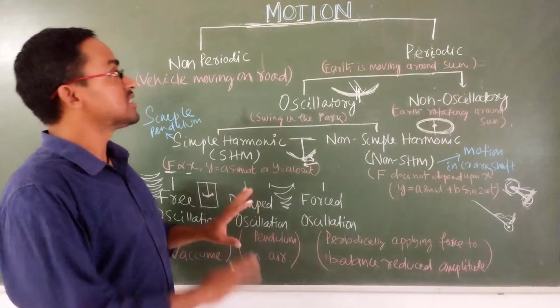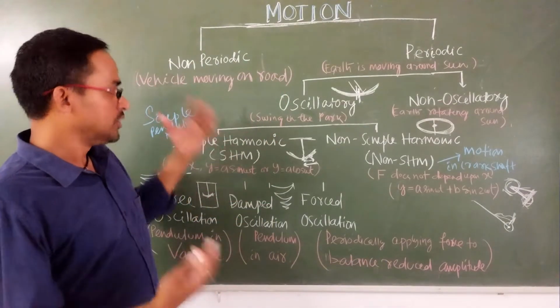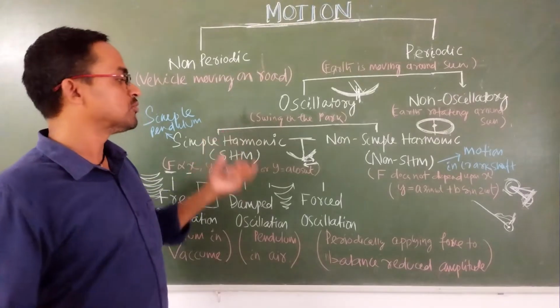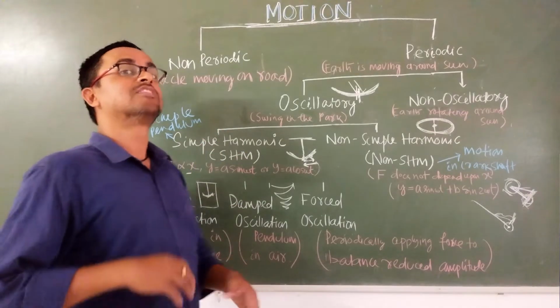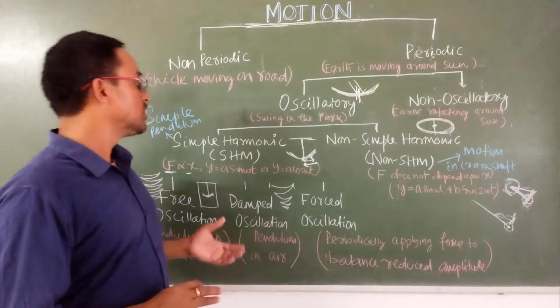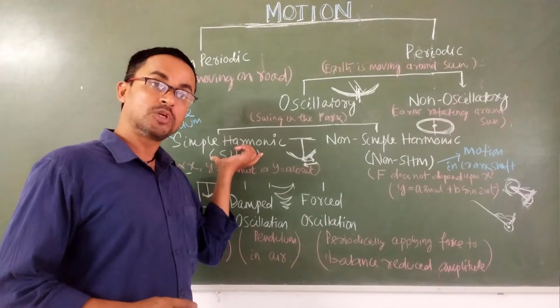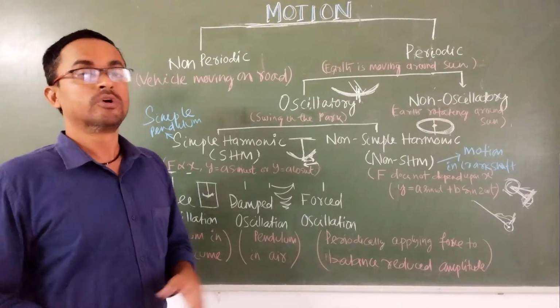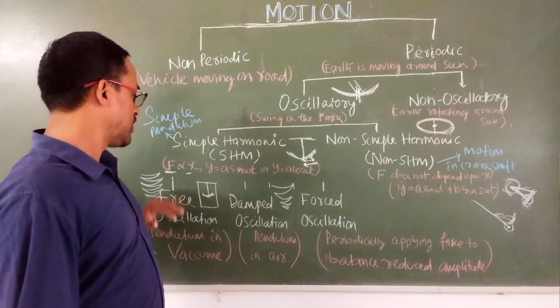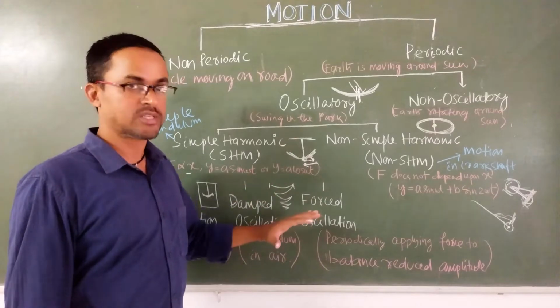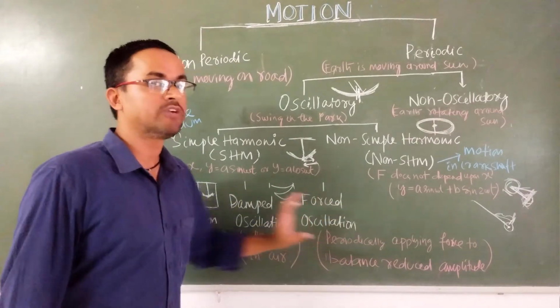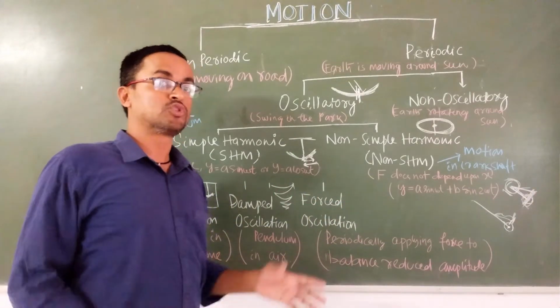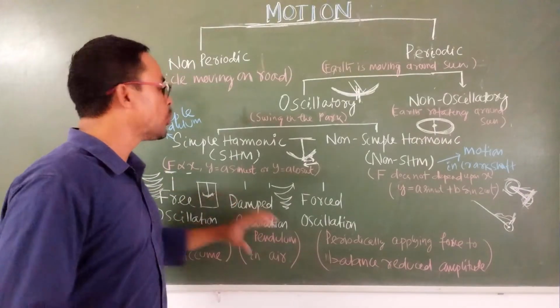So today we have discussed the types of motions, and you can distinguish between simple harmonic motion and forced oscillations. In the next class we will discuss the equation of motion of simple harmonic motions and the differences between the three types of oscillations: free oscillation, damped oscillation and forced oscillation, because these things are very important for the engineering aspect. Mostly the engineering students need to know these things.